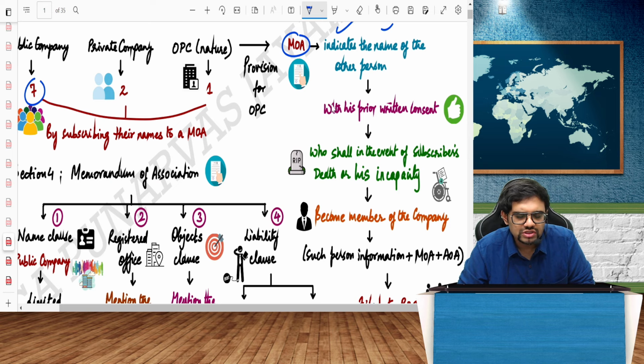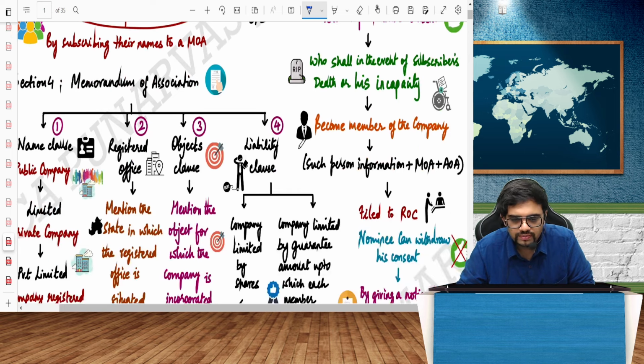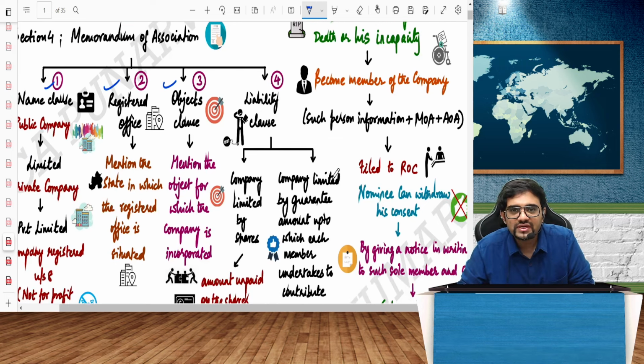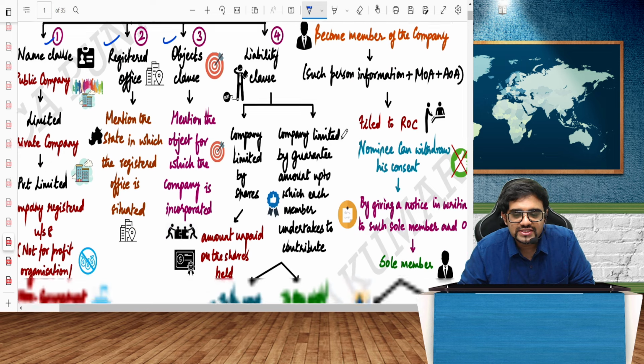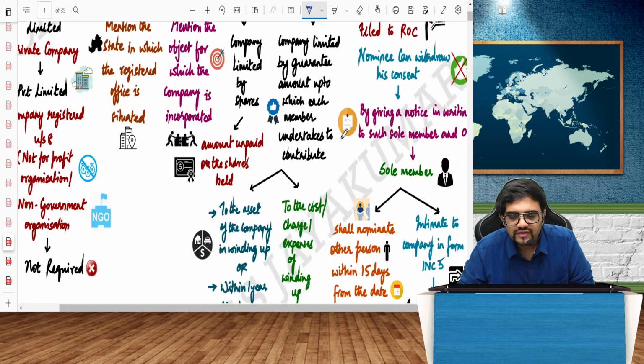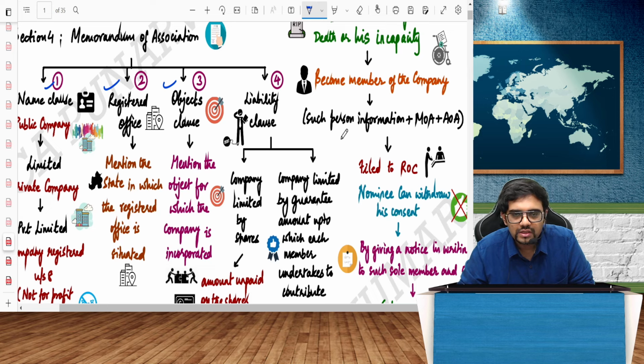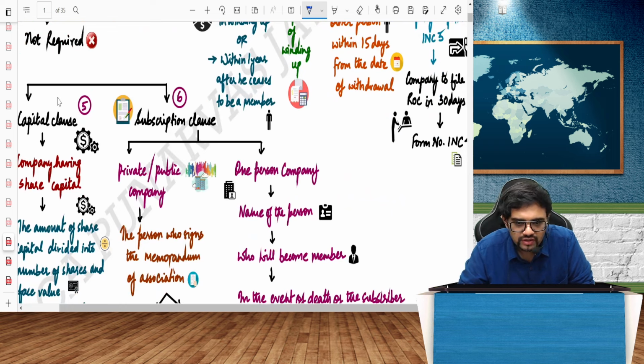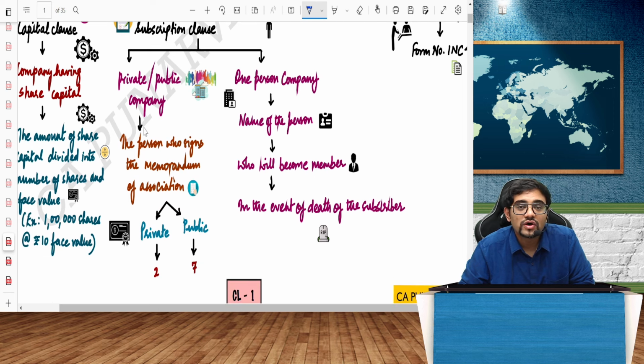So what are the various clauses of MOA? You have the name clause, where the name of the company is given, the registered office clause, then you have the objects clause. In the objects clause, main objects of the company will be given. Then you have the liability clause, company limited by shares, company limited by guarantee, whatever the case may be. And of course, after that, you have the capital clause and the subscription or association clause. In a capital clause, you will have authorized capital, that is the amount of share capital divided into shares of a face value.